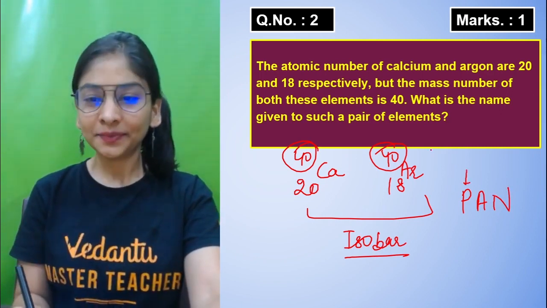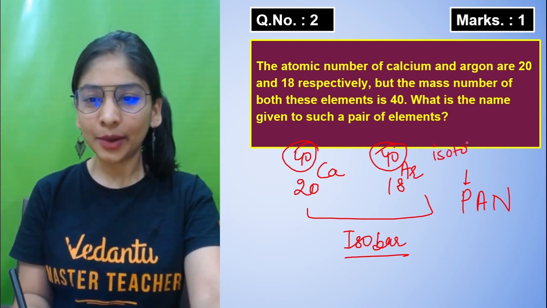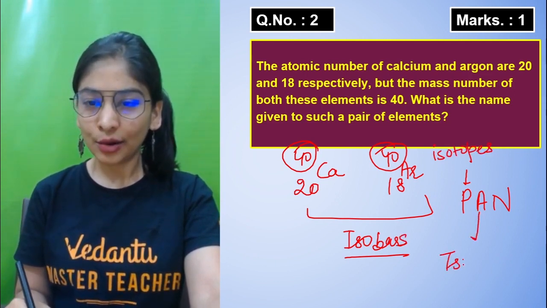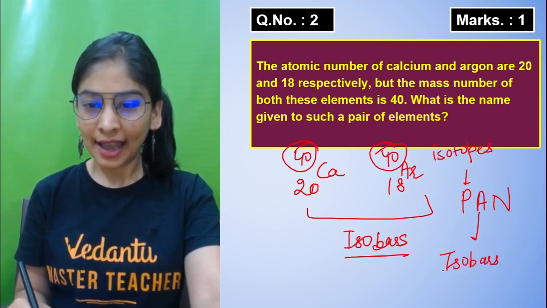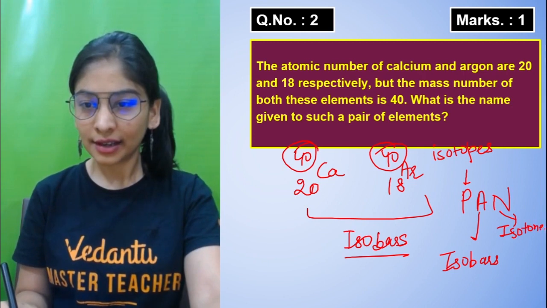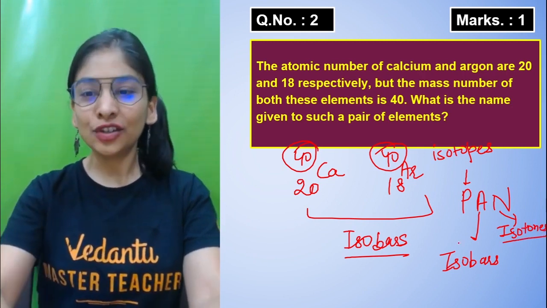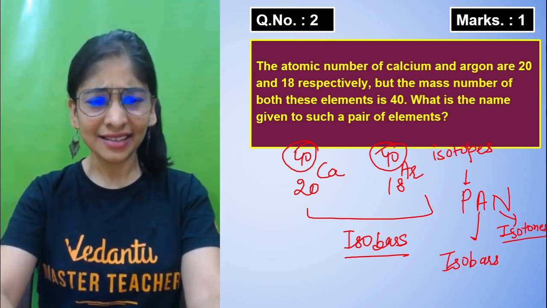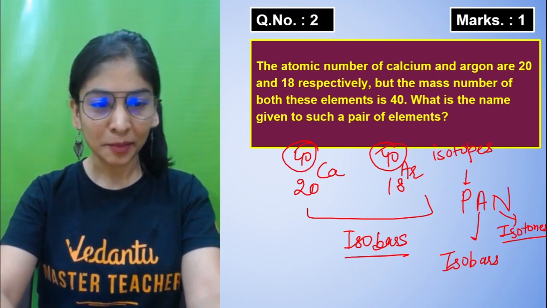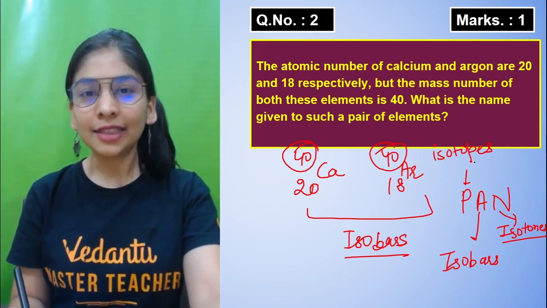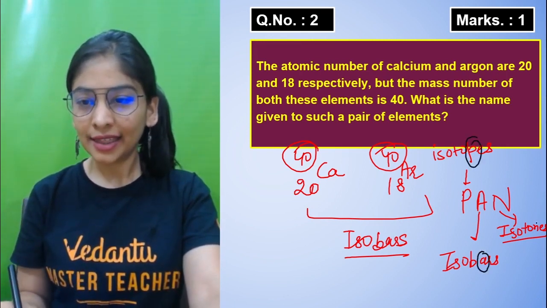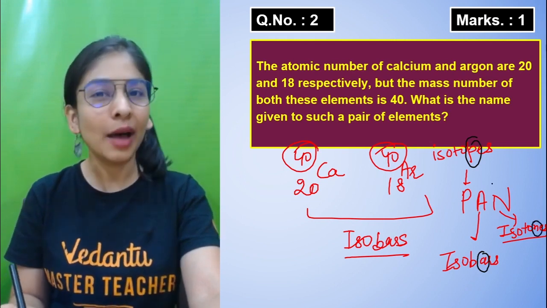What is PAN? I am writing three words here: isotopes, isobars, and isotones. Just see the third-last letters: P, A, N. This is PAN.